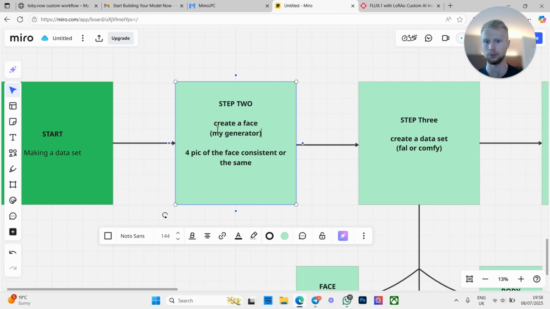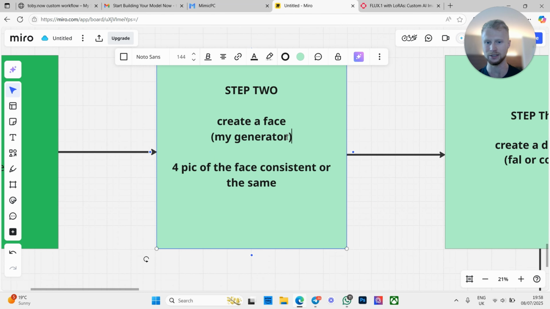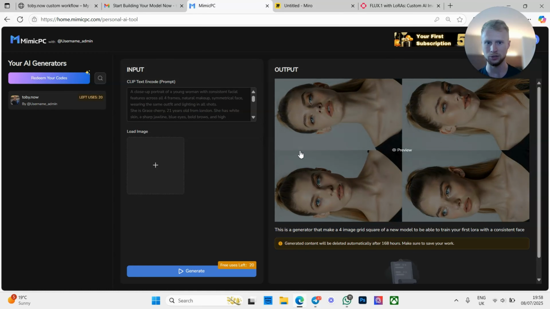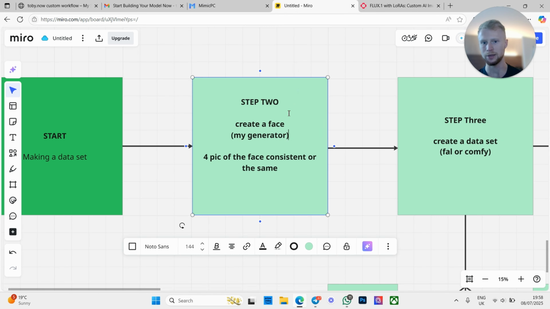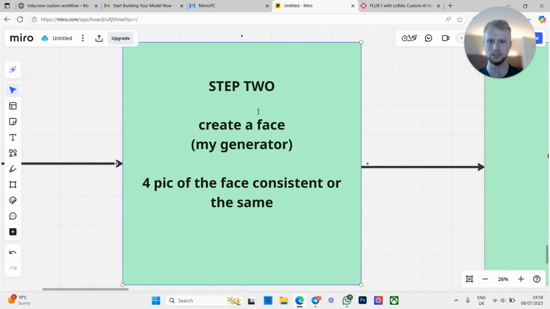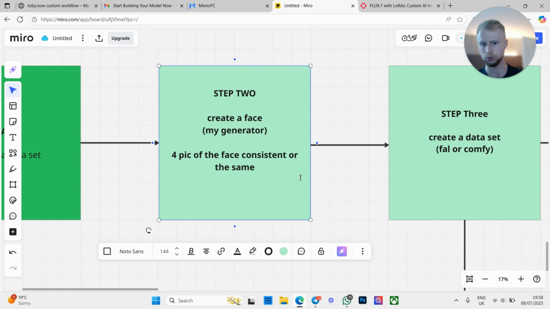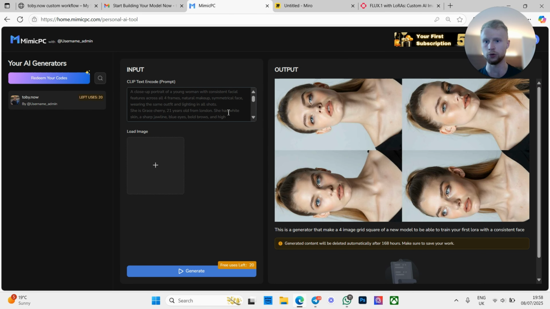And this is going to be done by creating a face LoRA to start off with. The face LoRA is once again going to be created here. So let's get into how we're going to make the second step of generating a dataset. We need to create a face LoRA, which is the first section. So let's talk through how we're going to use this.